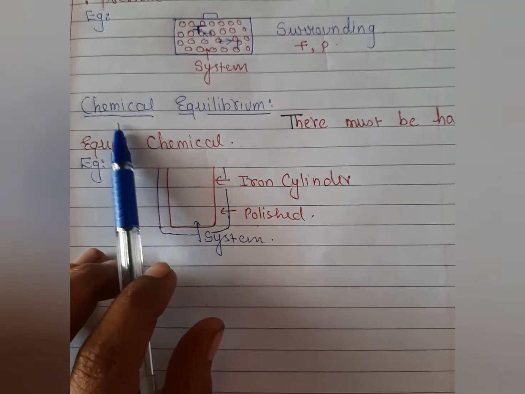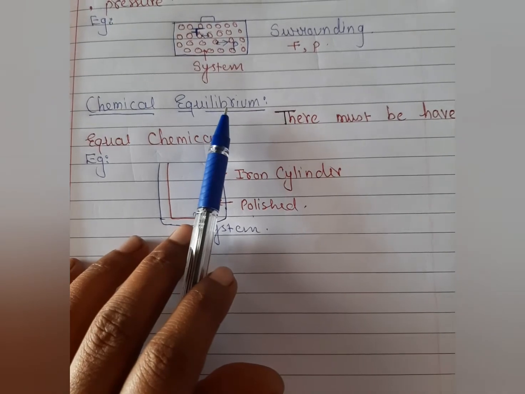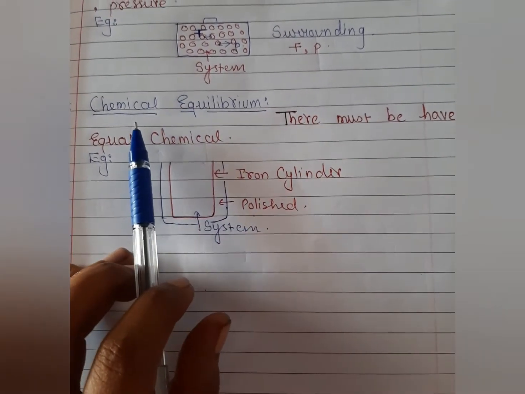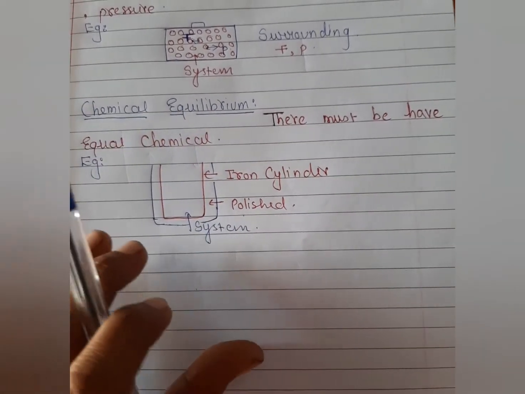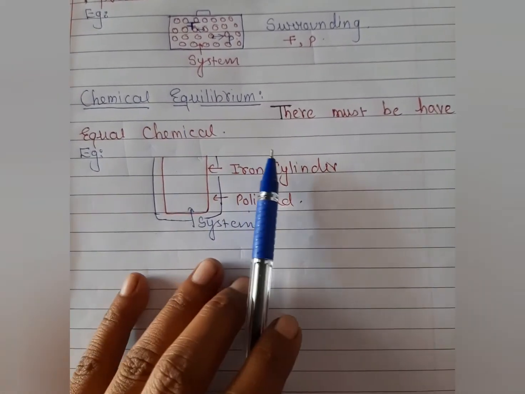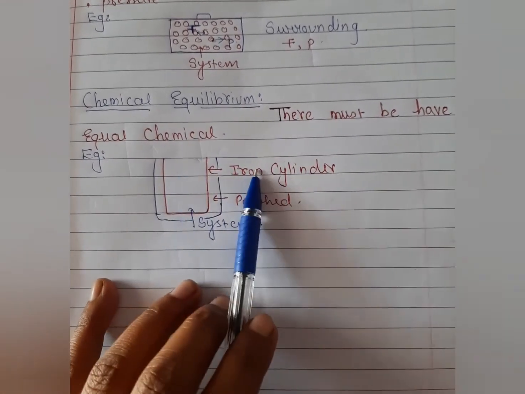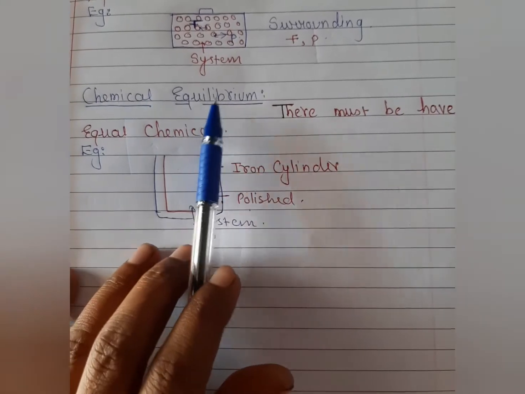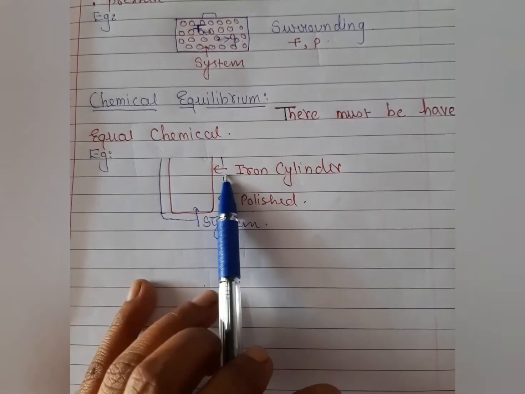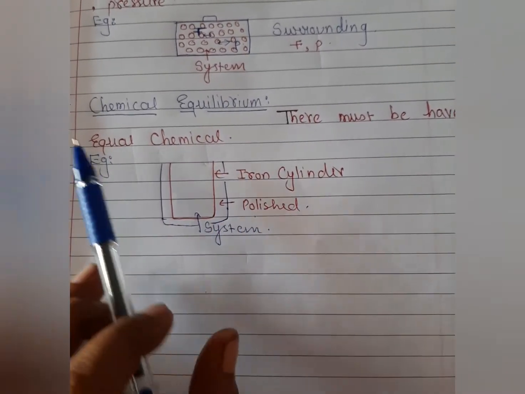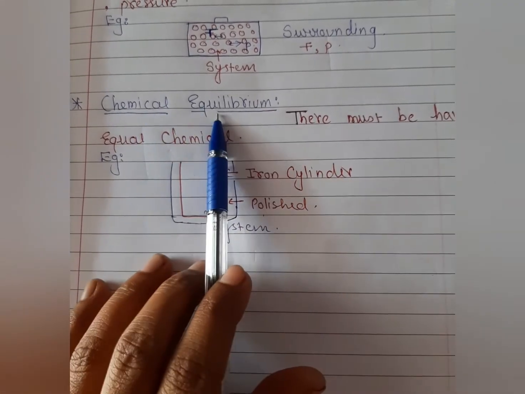So let's move on students, the last classification of thermodynamics, that is chemical equilibrium. You already have got the idea about chemical equilibrium. It means there's no chemical combination between system and surrounding. Yes, there's no exchange of chemical reaction between system and surrounding, and this is called chemical equilibrium. It means there must be equal chemical balance of system and surrounding. Let's understand with the help of an example, so you can easily understand the chemical equilibrium condition.